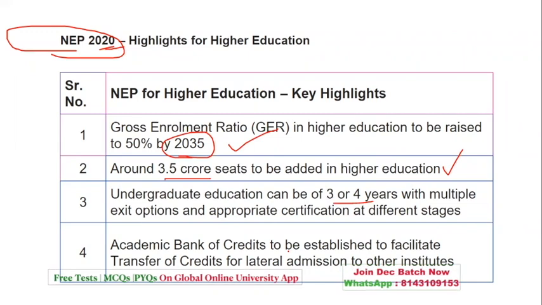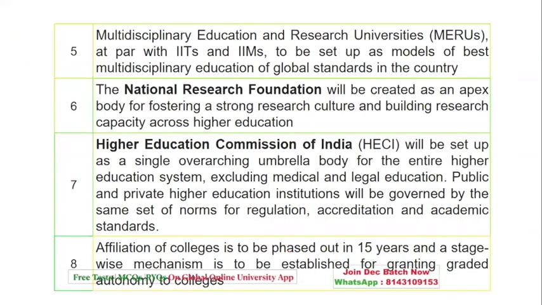Then the next one which we read was the multidisciplinary education and research universities at par with IITs and IIMs to be set up as the best model for multidisciplinary education. Then we had the National Research Foundation, which was created as an apex body with respect to the research culture and research capacity.